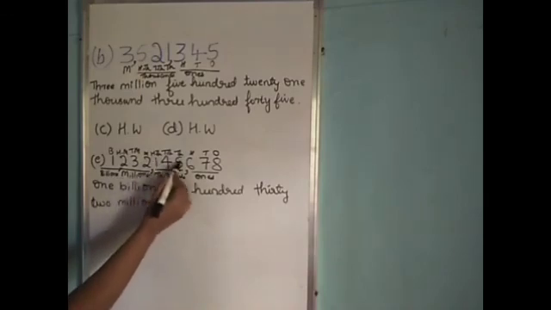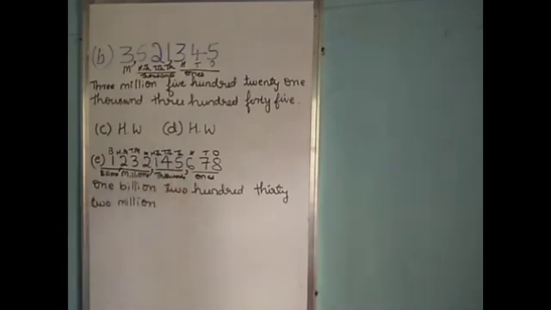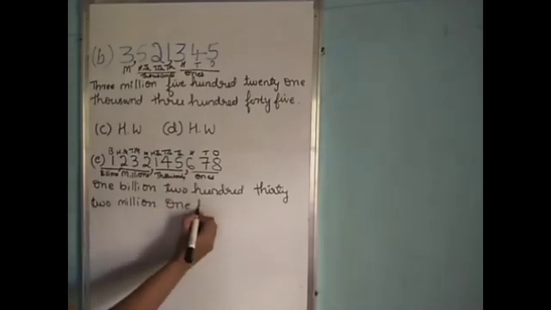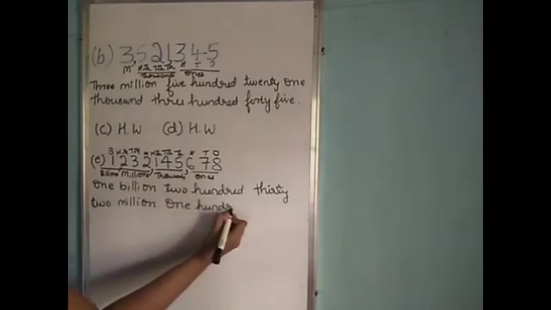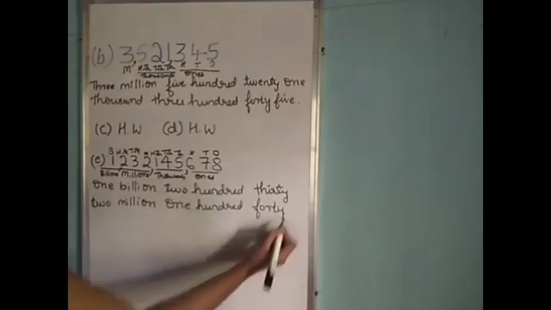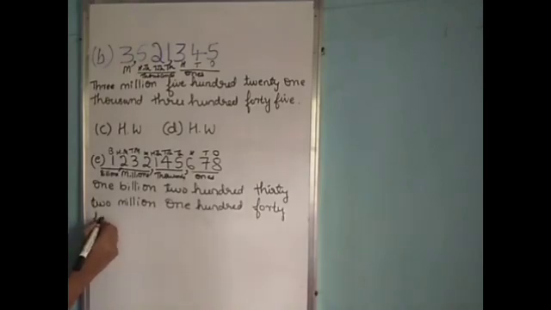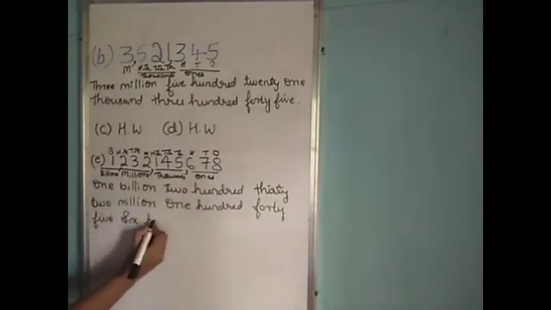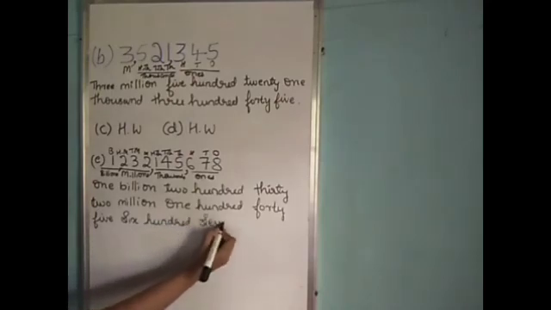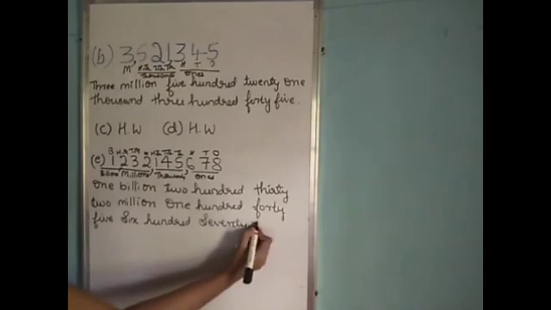Next, these numbers are in the thousands period. So we call it 145,000. Next, the numbers in the ones period. So we call it 678.